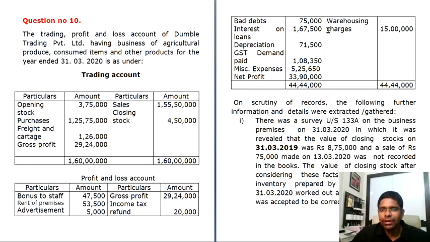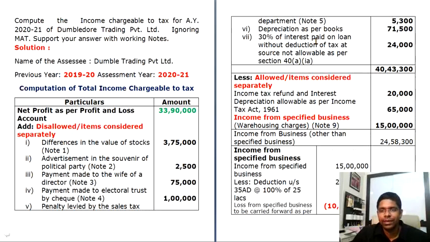Here you have this particular amount, warehousing charges, income from warehousing. When you let out your warehousing, you are receiving an income of 15 lakhs. That is income from specified business, so you will calculate that separately. You will reduce this here, and then after that, income from business other than specified business will be calculated first, which comes down to 24,58,300.